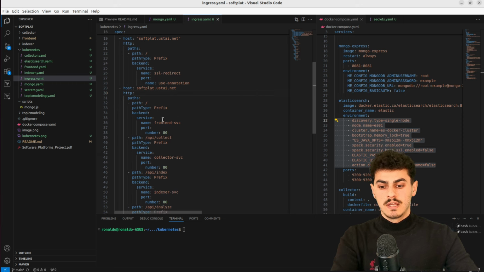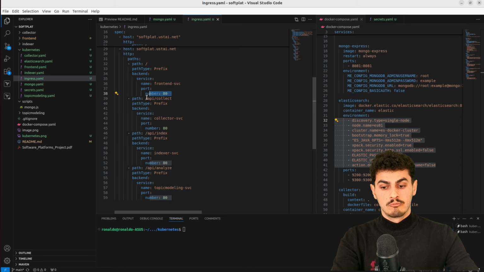If it is on HTTP /, it's going to be redirected to frontend-svc, so the service of the frontend on port 80. /api/collect, it's going to be the collector service, /api/index, it's the indexer service, and /api/analyze, it is the topic modeling service.